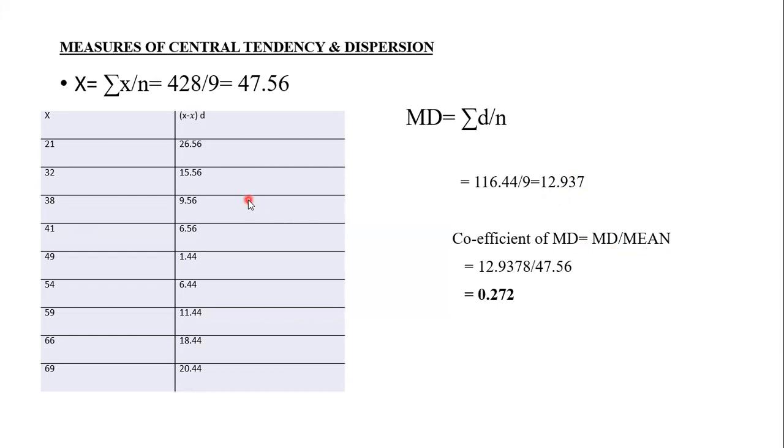So mean deviation 12.9378 divided by mean 47.56. How much did we get here? 0.272. So like this, we find the mean deviation from mean as well as the coefficient of mean deviation. Clear?